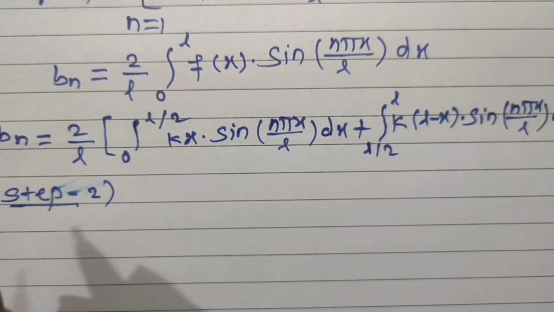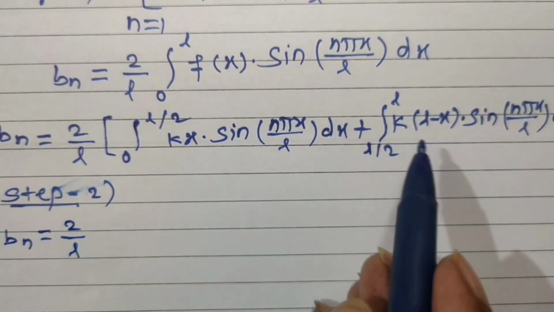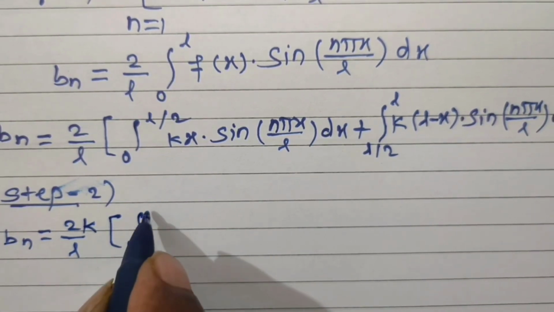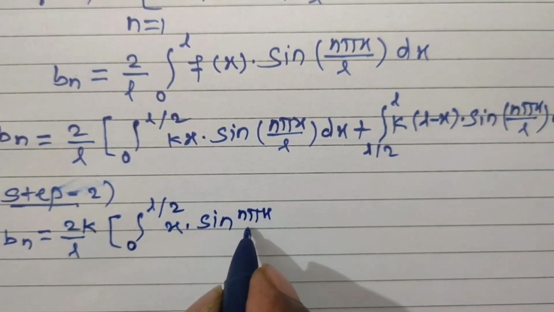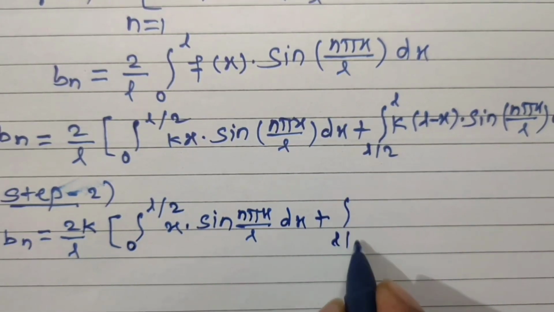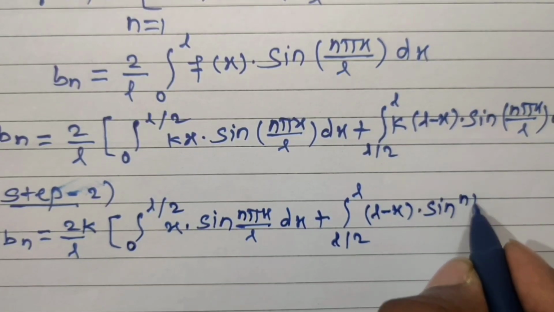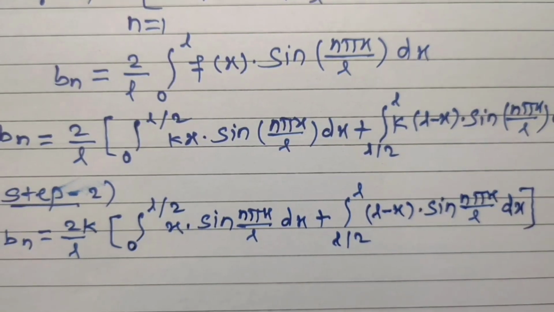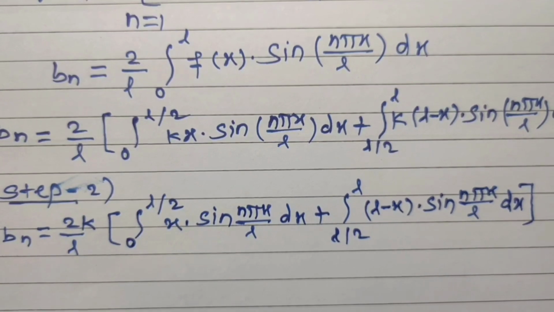So in step number 2, Bn is equal to 2 upon L, K is taken common from both the integrals. Into bracket, integral from 0 to L upon 2 x into sine of n pi x divided by L, integral with respect to x, plus integral from L upon 2 to L, L minus x into sine of n pi x divided by L, integral with respect to x, bracket close. Apply the by parts method, meaning the special formula for integration by parts.